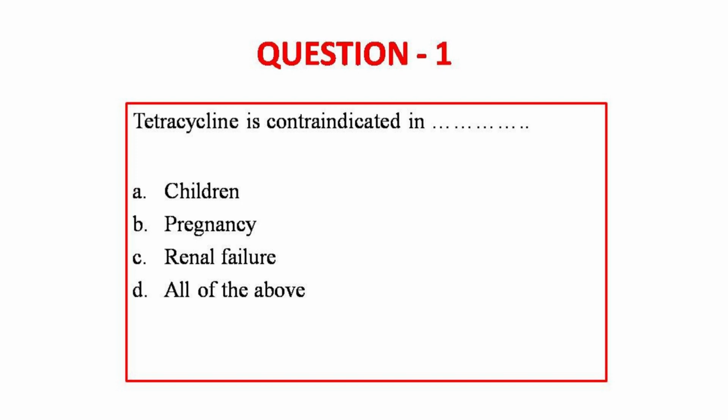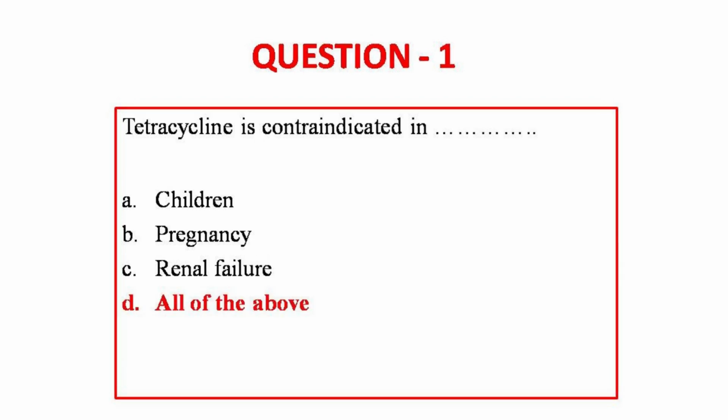Moving on to question number 1. Tetracycline is contraindicated in, they've given 4 options: children, pregnancy, renal failure, all of the above. The answer to this question is option D, all of the above. It is contraindicated in children, in pregnancy, and also in renal failure.